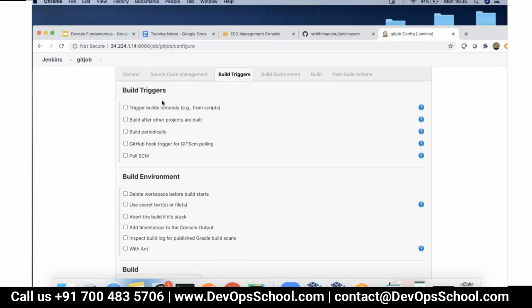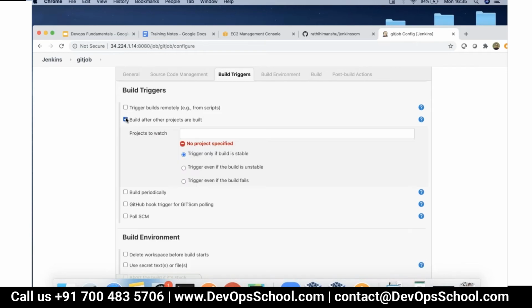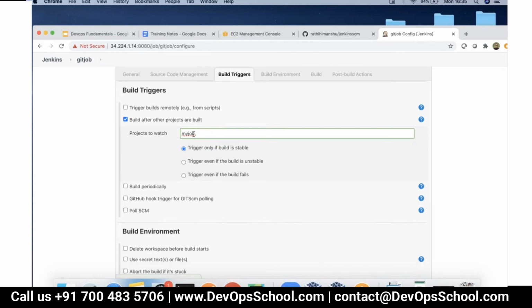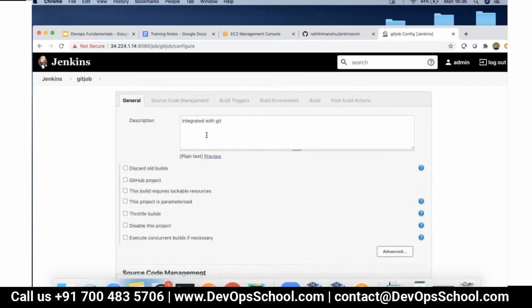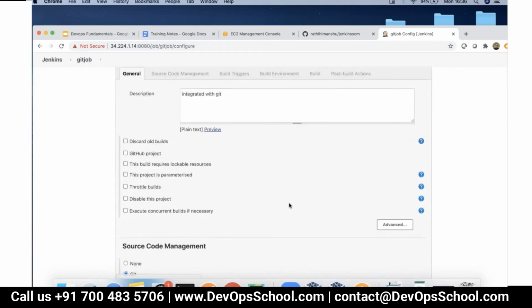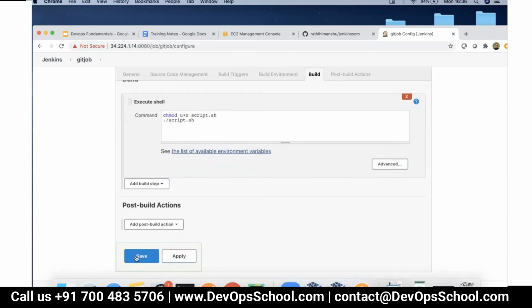There is this option, build after other projects are built. Can you see this? So what happens is now it will look into a project. Once this job has built, this project will automatically start, this job will automatically start building up. So I'm going to save it.